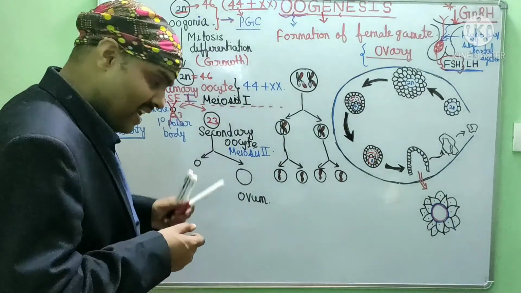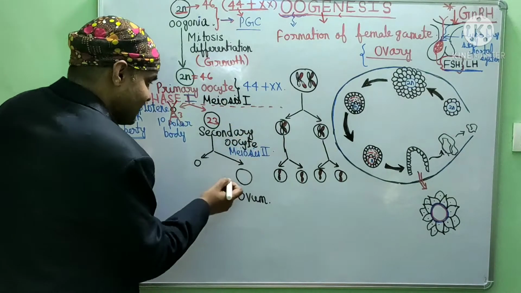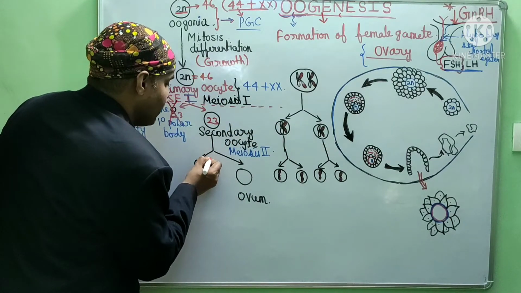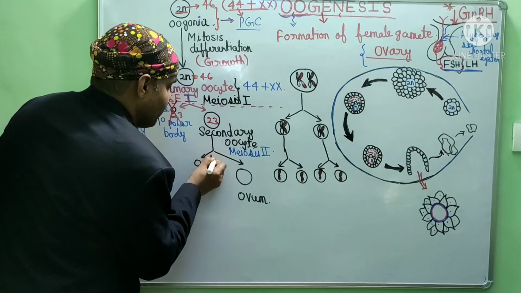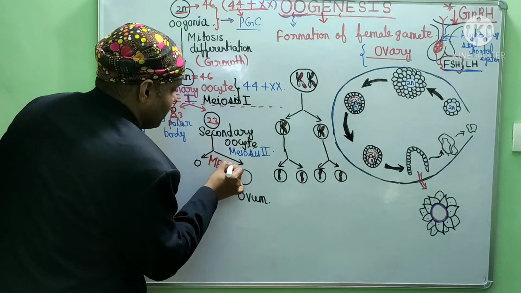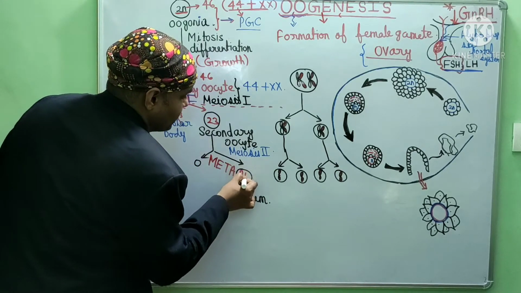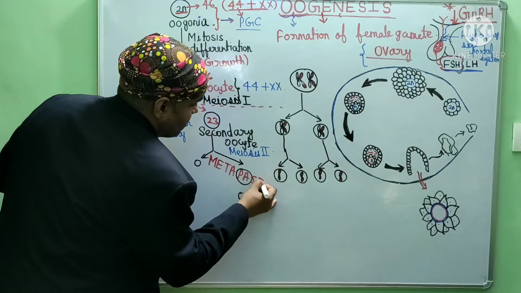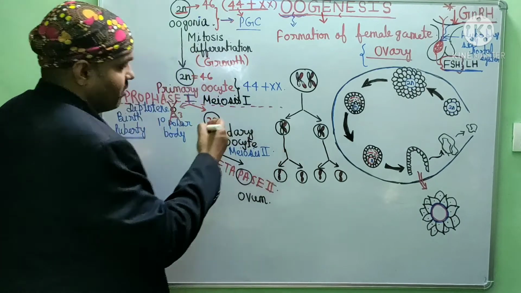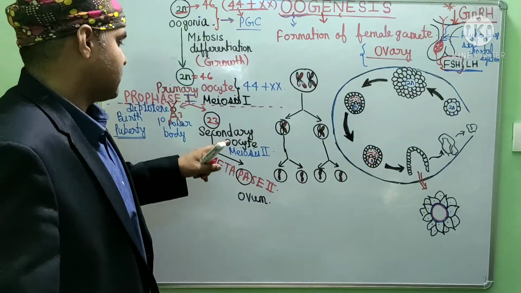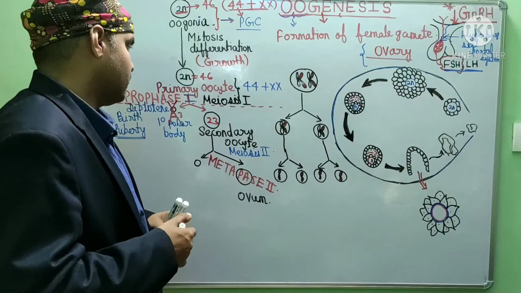Again, this meiosis second will stop. When? At metaphase second. In metaphase second, meiosis second will stop actually.